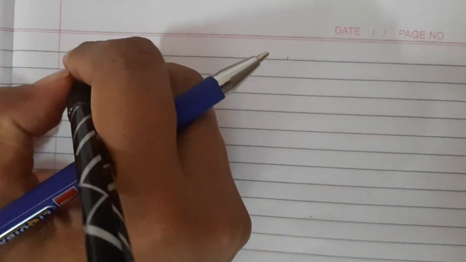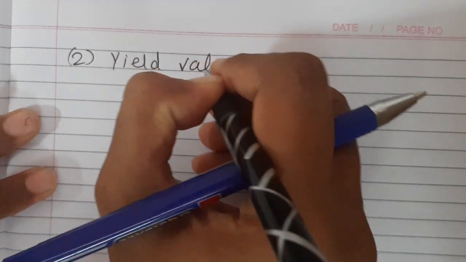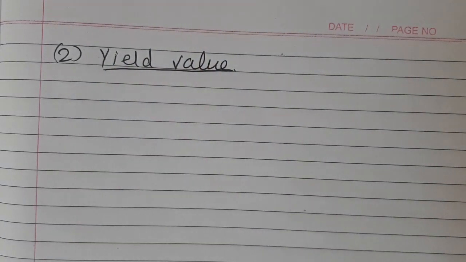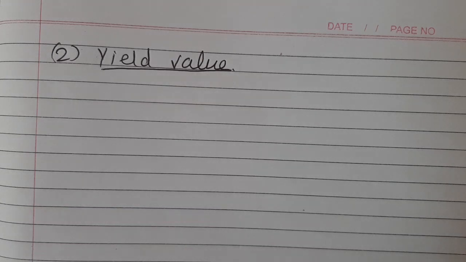Now next step, yield value. So method number 2, yield value. The main formula of yield value is rate of dividend or percentage of dividend divided by rate of return into paid up value per share.